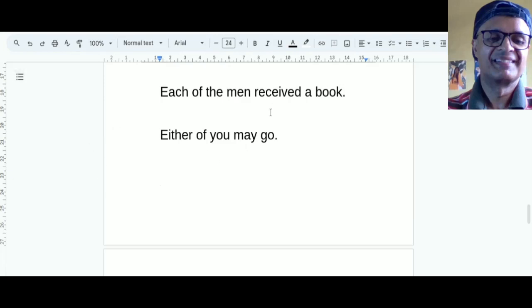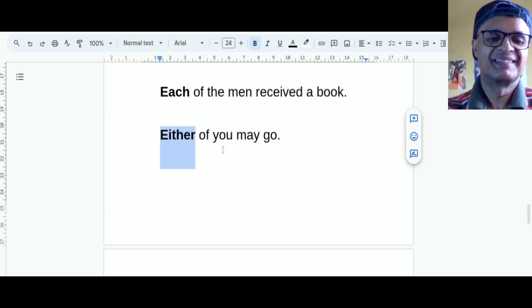In these sentences, each or either or neither, okay, these type of pronouns are used with reference to a number of persons or things one at a time. Each of the men, that means there are several men. Either of you, that means there are at least two persons, right? So pronouns when used with reference to a number of persons or things one at a time are called distributive pronouns.